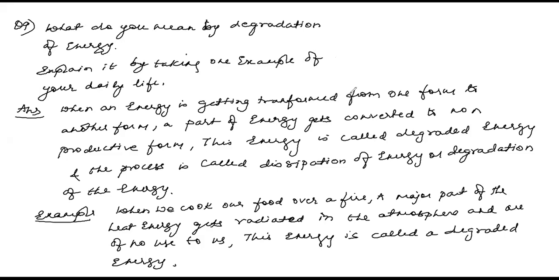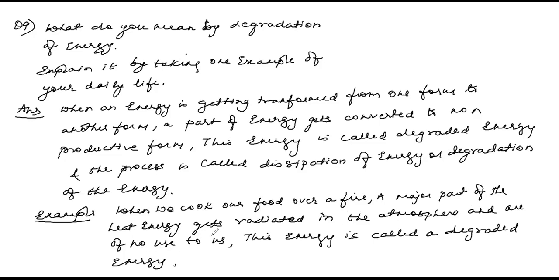See, when energy is getting transformed from one form to another, a part of the energy, not everything, a part of the energy gets converted to a non-productive form. This energy is called degraded energy, and the process is called dissipation of energy or degradation of energy. But they wanted an example, okay? When we cook food over a fire, a major part of the heat energy gets radiated into the atmosphere. Some part of the heat energy gets used up for cooking food, but a major part gets radiated into the atmosphere and is of no use to us. This energy is called degraded energy.